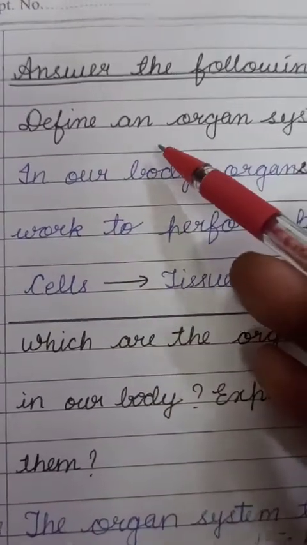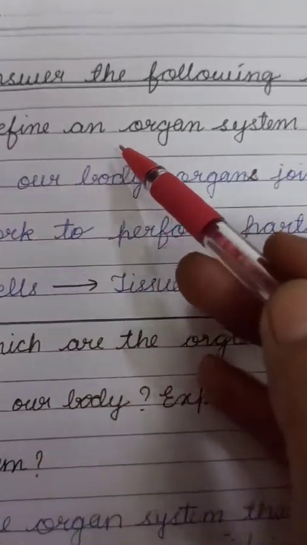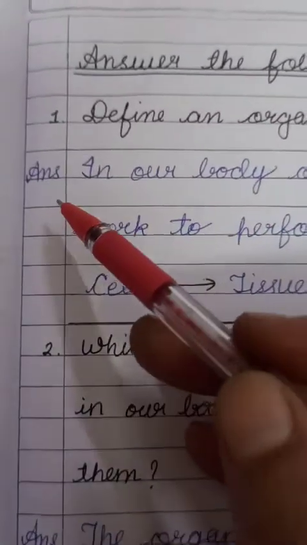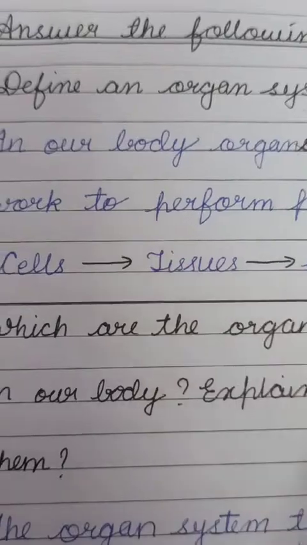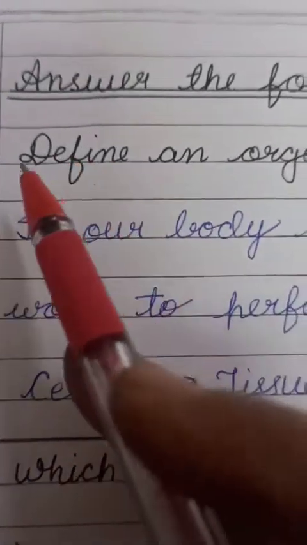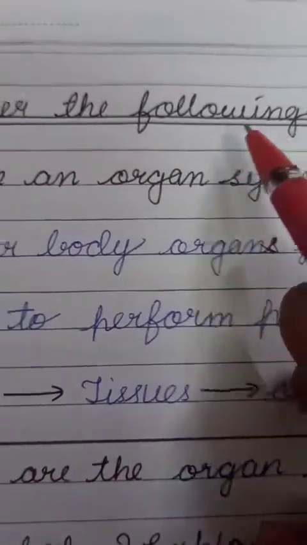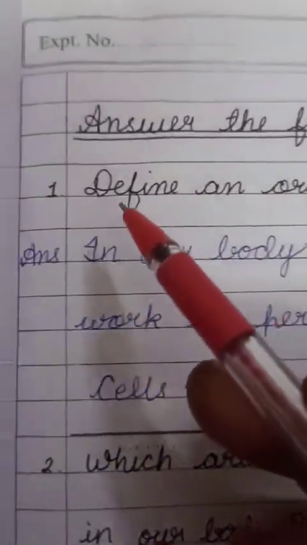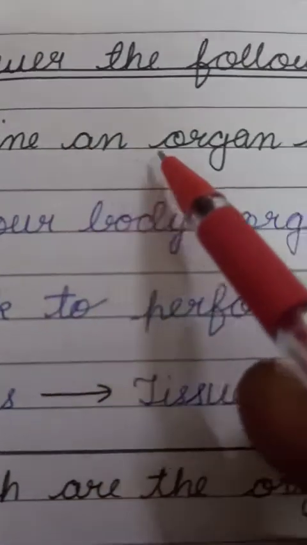I have already told you that you use black pen for writing questions, and you write the answer with blue. First we should write the heading, answer the following questions, and after that question number 1,